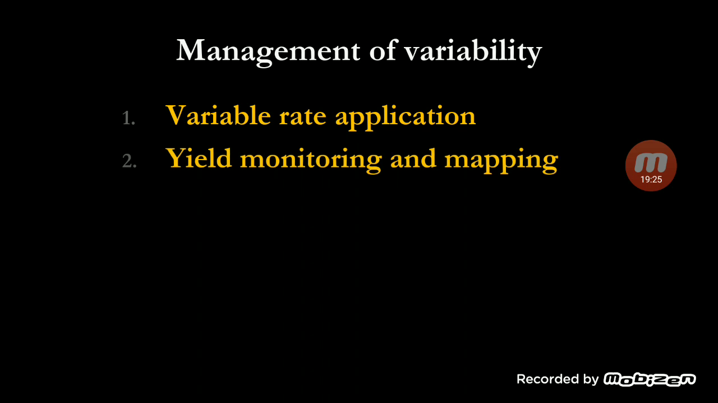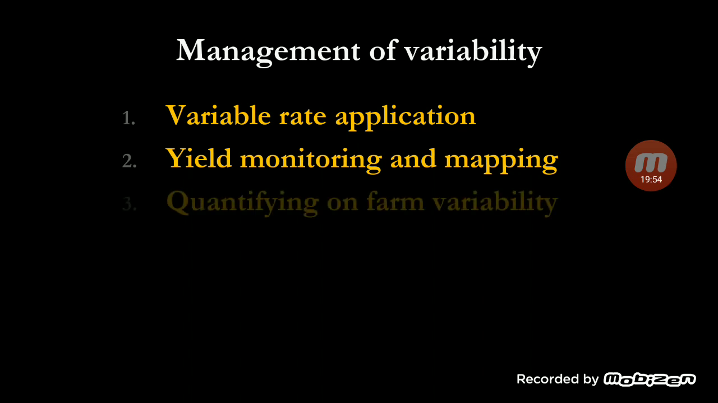Yield monitoring and mapping. Okay, so I told you that we are developing yield maps, we are keeping the data of the yield, and this yield monitoring is done, maps are prepared. These maps are again tallied with the nutrient deficiency, and the fertilizer application rate is decided, and as per that the application is done.